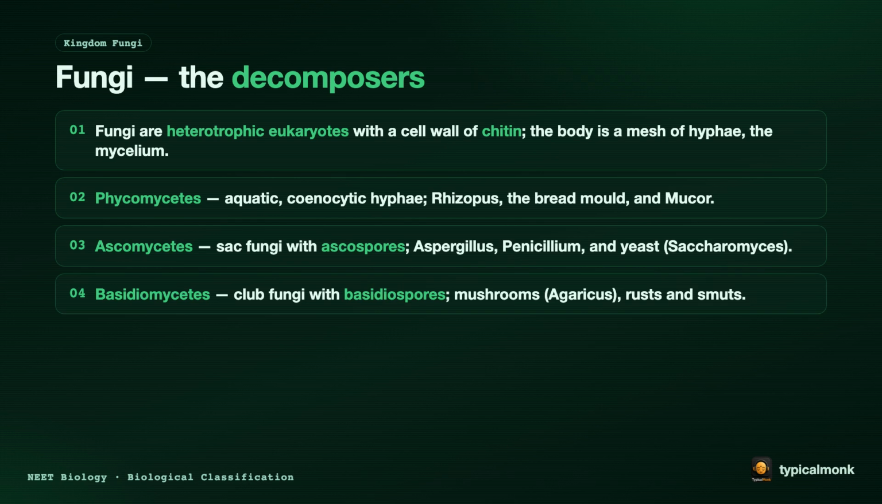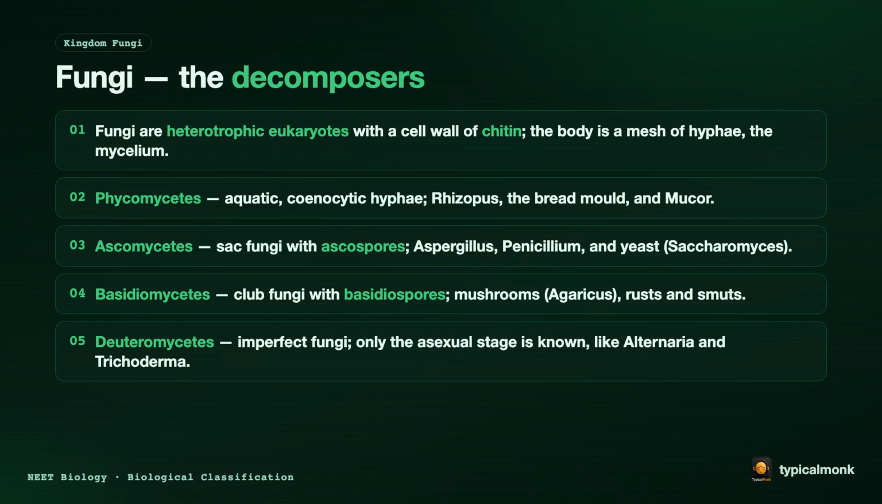Basidiomycetes are the club fungi with basidiospores, the mushrooms, like Agaricus, and the rusts and smuts. And deuteromycetes are the imperfect fungi. Only their asexual stage is known, like Alternaria and Trichoderma.